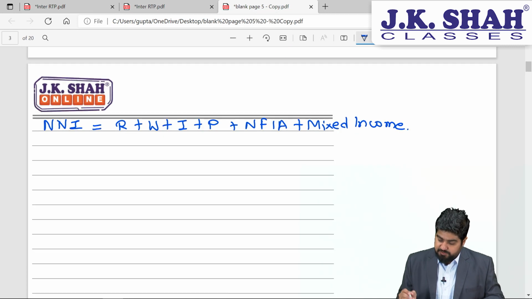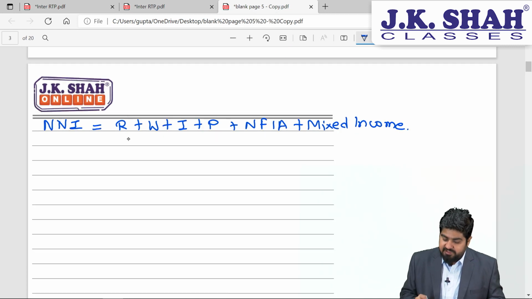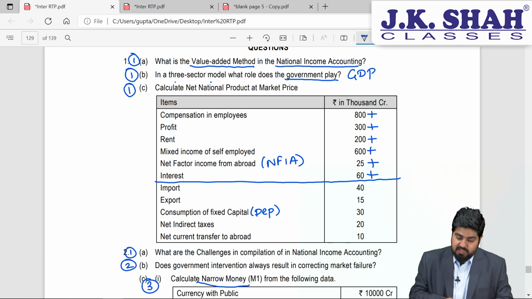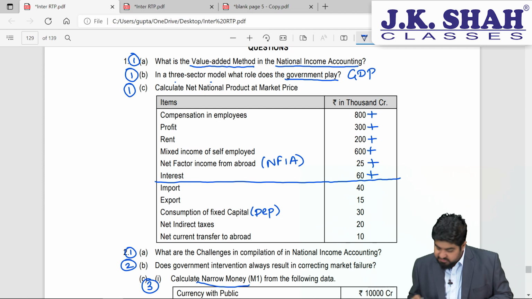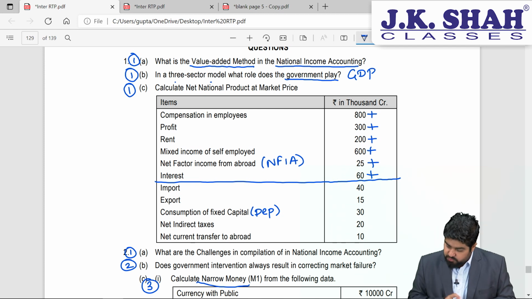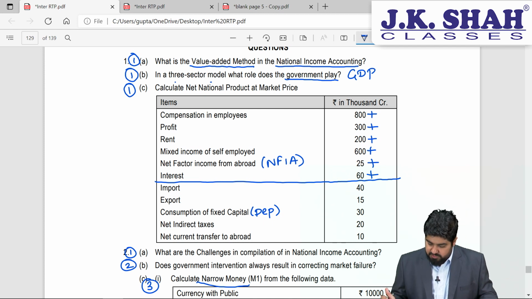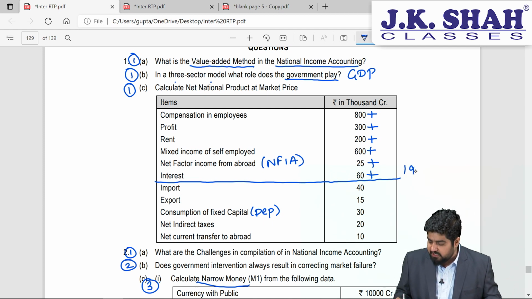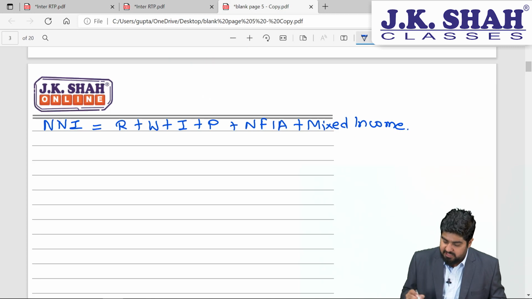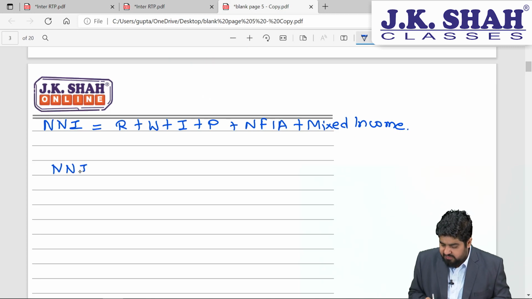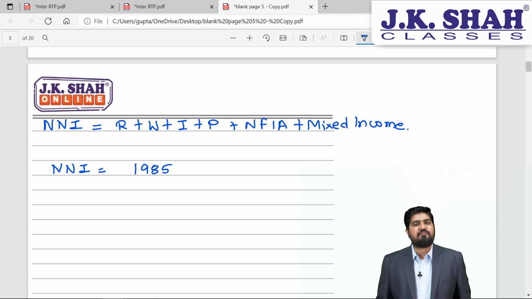Right, so this is as per the formula that we have here. We are adding rent plus wages plus interest plus profit plus NFIA plus mixed income. Let me just have a quick calculation. It will be 800 plus 300 plus 200 plus 600 plus 25 plus 60. The answer would be, students, 1985. I repeat, the answer would be 1985. So NNI, that is net national income, is nothing but 1985.